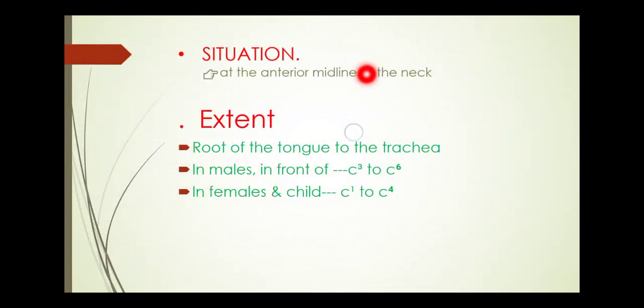In the next portion, this is the situation at the anterior midline of the neck, as we saw in the previous diagram. What is the extension of the larynx? Root of the tongue to the trachea. It extends from the tongue to the cricoid cartilage and the trachea, as we saw in the diagram. It has a different size and extension in females and males. In males, it extends in front of C3 to C6, and in females and children, in front of C1 to C4.